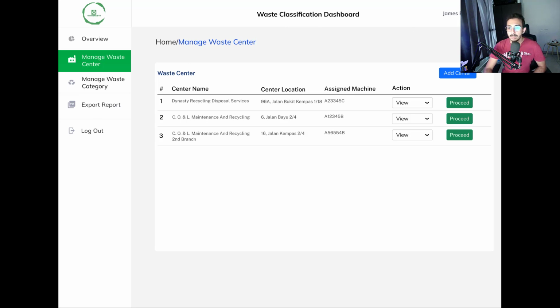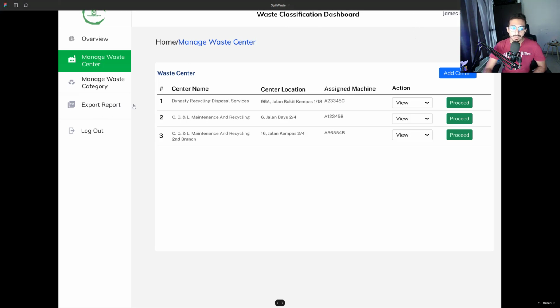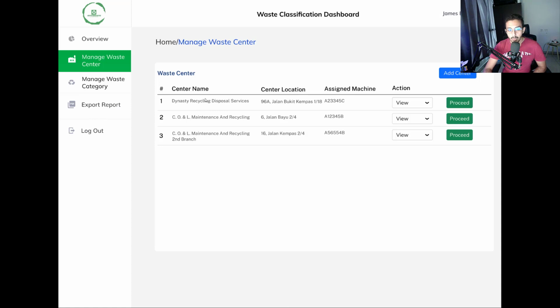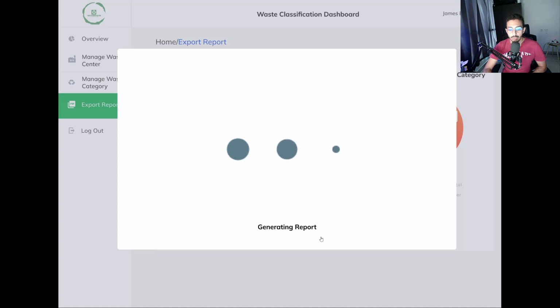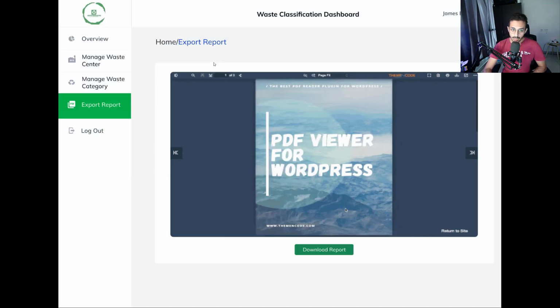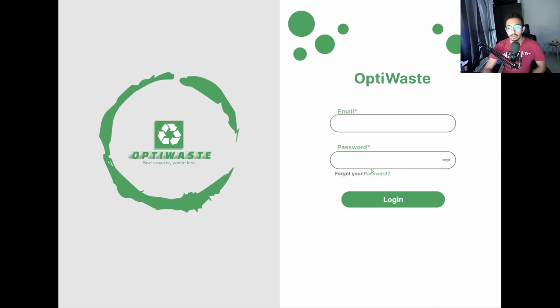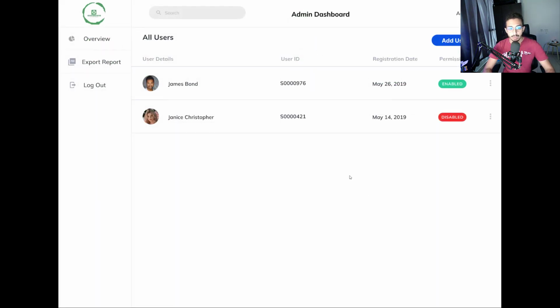So right now we are in the view of the user, who is the waste center user inside the waste center. So he will click export report, and it will show just a quick summary of the report, and then he will click generate report. And after the report has been generated, he will be able to either view the report here or download the report.